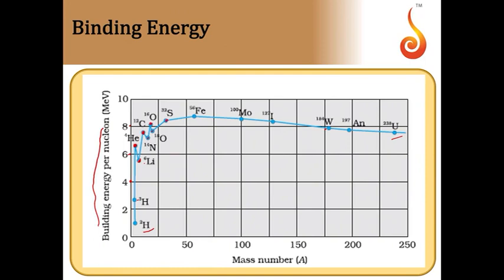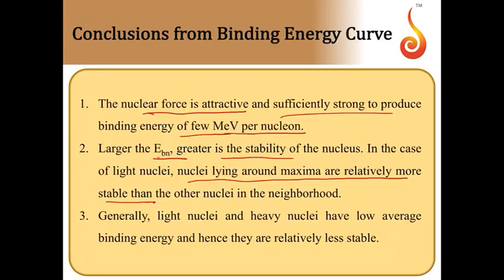So these are relatively more stable than their nearest neighbors. Now generally light nuclei and heavy nuclei have low average binding energy and hence they are relatively less stable. Two light nuclei or two heavy nuclei, if you consider, they have low average binding energy. So lower the binding energy, stability is less.